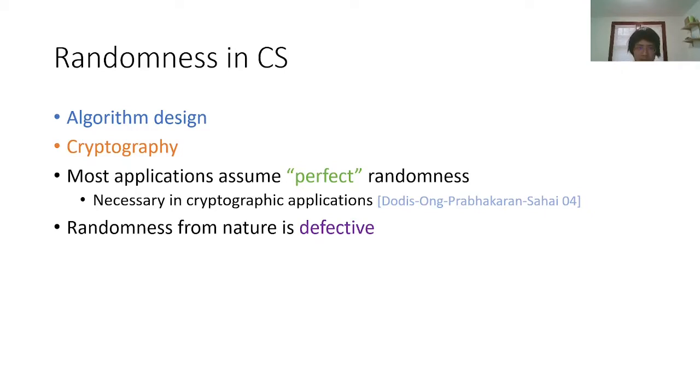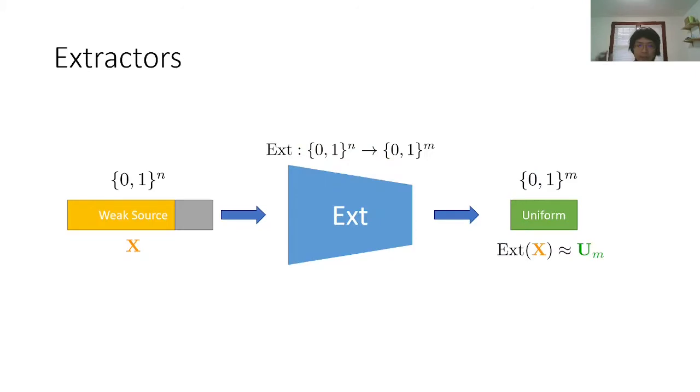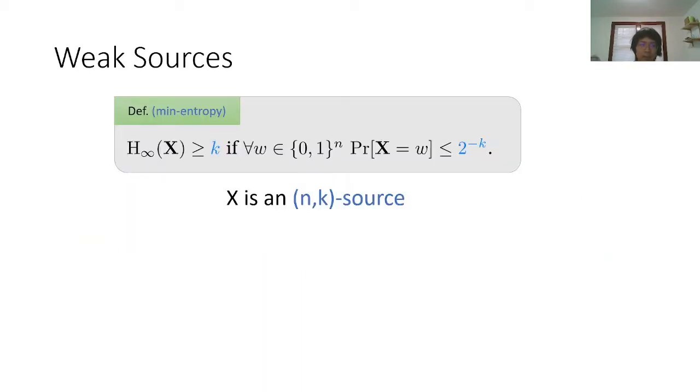But the randomness we obtain from nature is usually defective. This means that in order to use this randomness, we need a way to purify it first, and this motivates the study of randomness extractors. An extractor is a deterministic algorithm that converts a weak source into a uniform random string. By weak source I mean a distribution which contains some amount of randomness, and we formally capture the amount of randomness by its min-entropy.